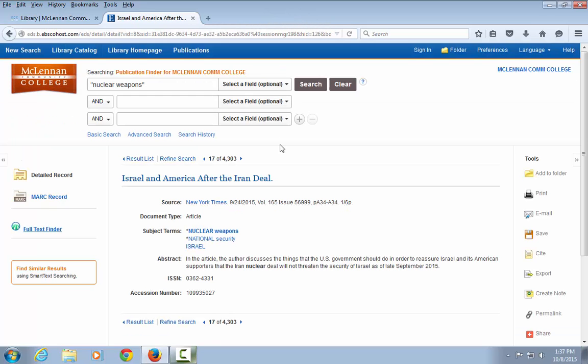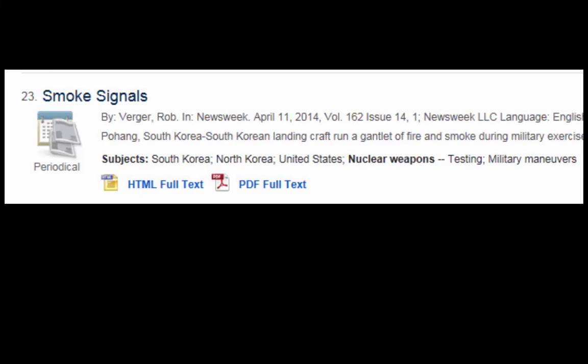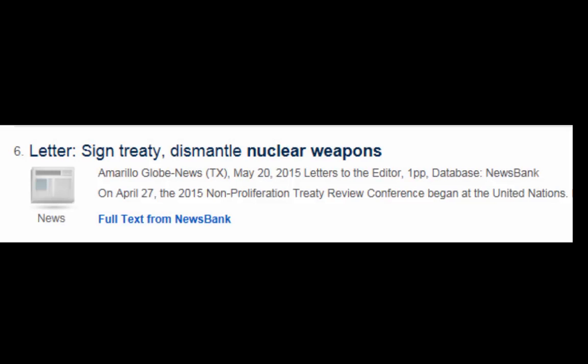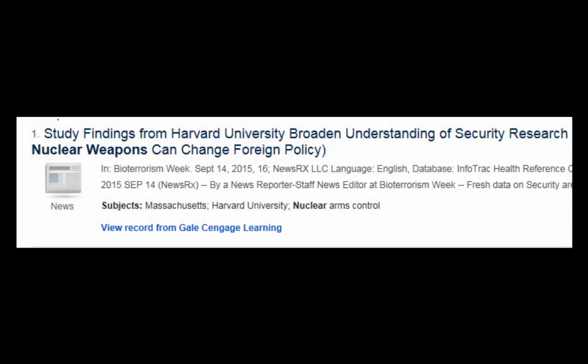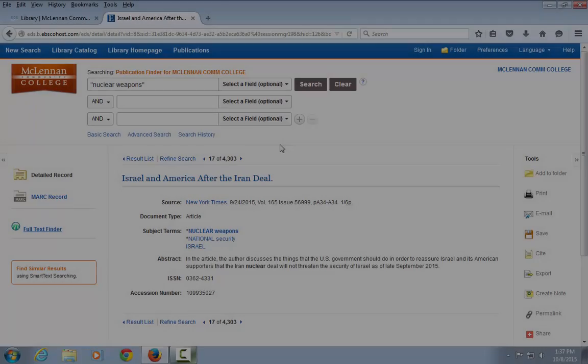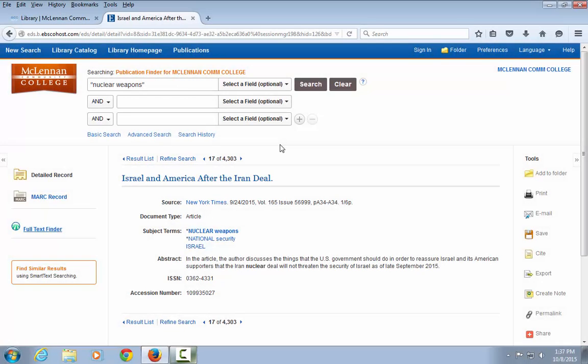Other results could be available in PDF full text or link out to Newsbank, or in the case of health news, go to a Gale Health database. You can also search individual newspaper databases to retrieve newspaper articles.